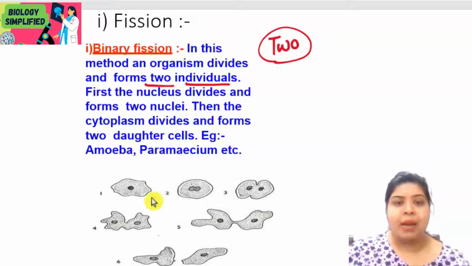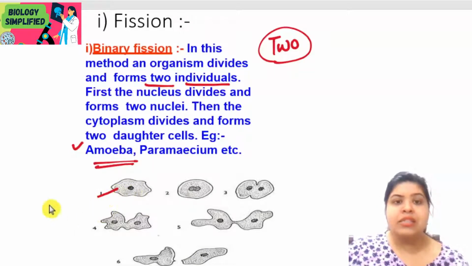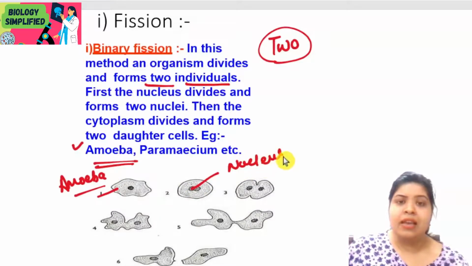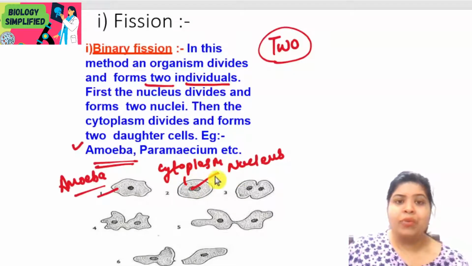Okay, so for example, in amoeba binary fission is observed. So this is amoeba and this is the parent cell of amoeba. Now this is further dividing. First of all, the nucleus is going to divide. So this is the nucleus, and we know the outer part is cytoplasm. So what will happen first?